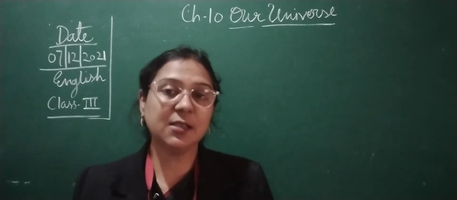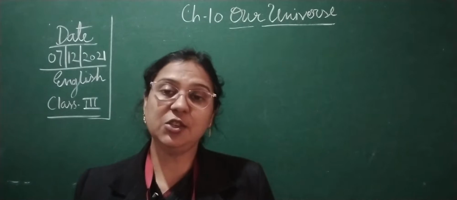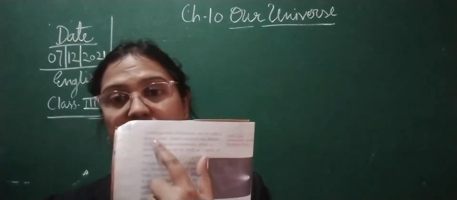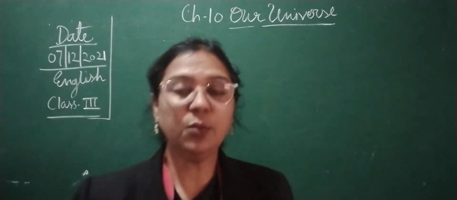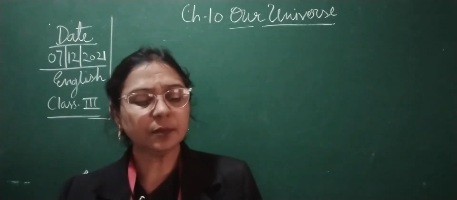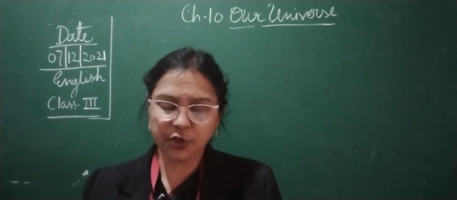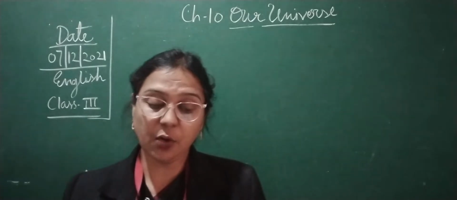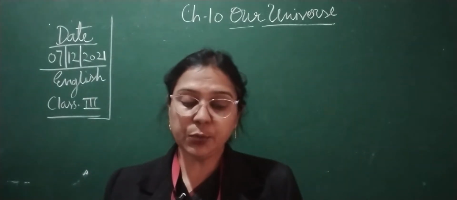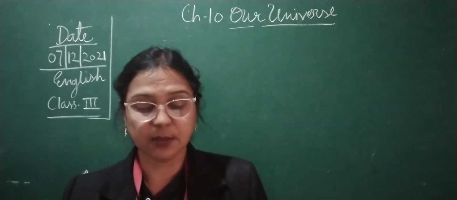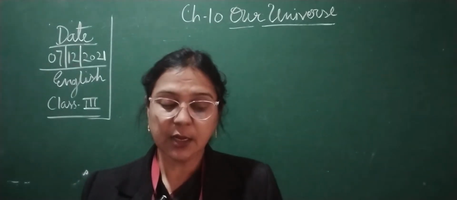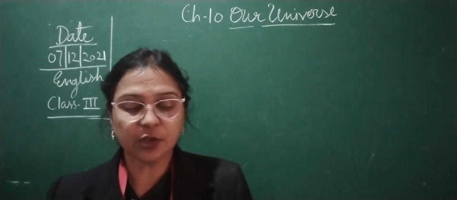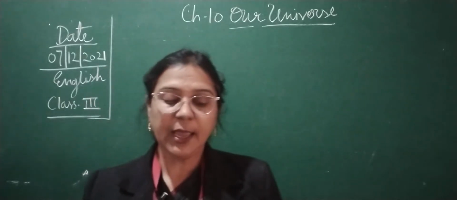So children, please turn over to your page number 92. And we are going to start from here, children. So page number 92, please turn over. Asteroid and meteoroid can be called space rocks. Some asteroids are known to be as big as mountains, while a meteoroid can be as small as a grain of sand. So now children, asteroid and meteoroid.